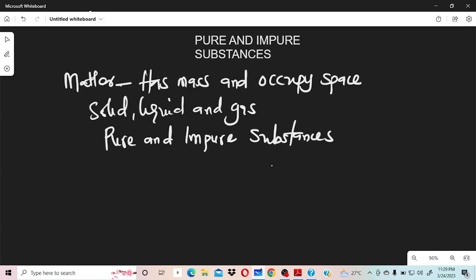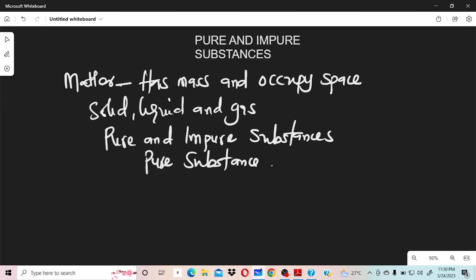So everything regarded as matter on a broader basis can be classified into two: one, pure substances; two, impure substances. I want to believe we are following and paying attention. Now, to a chemist, in chemistry, what do you mean by pure substances?